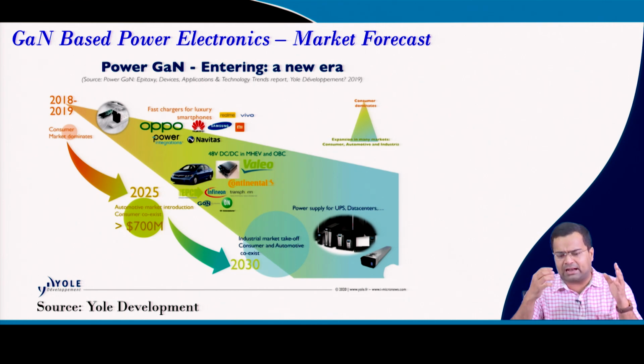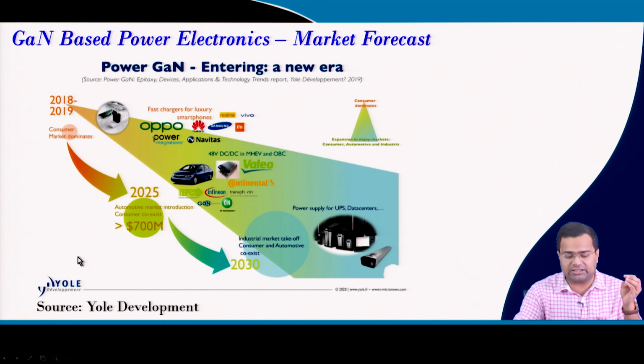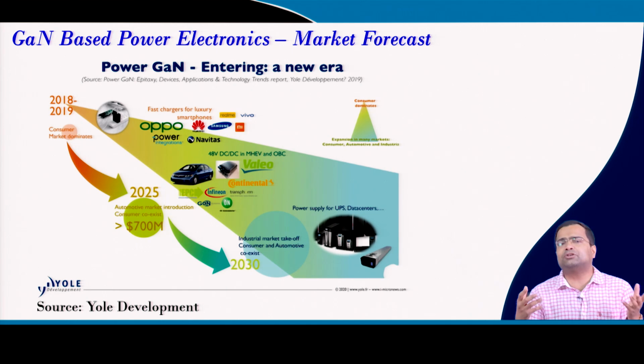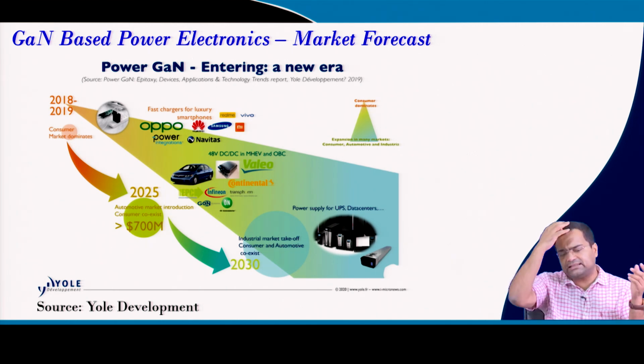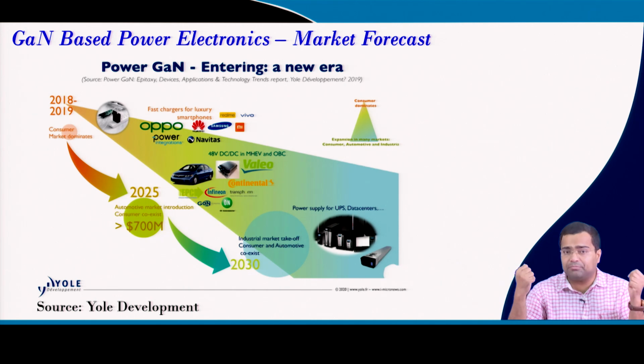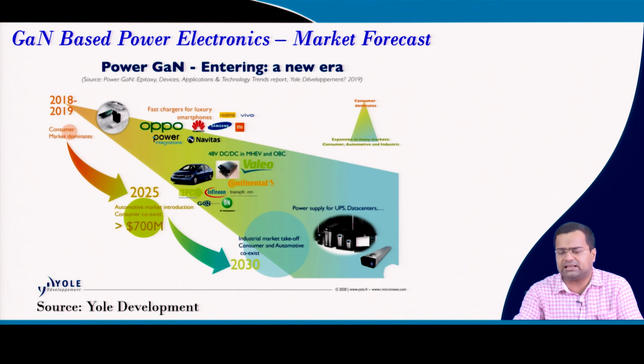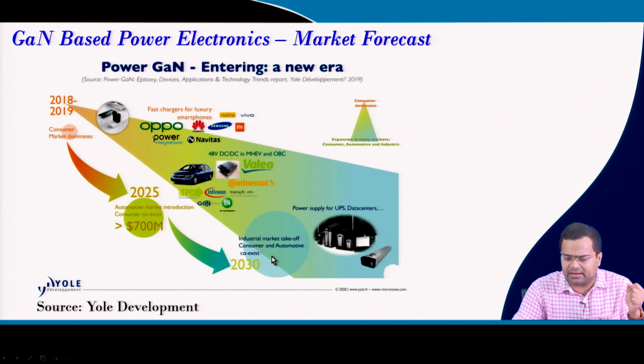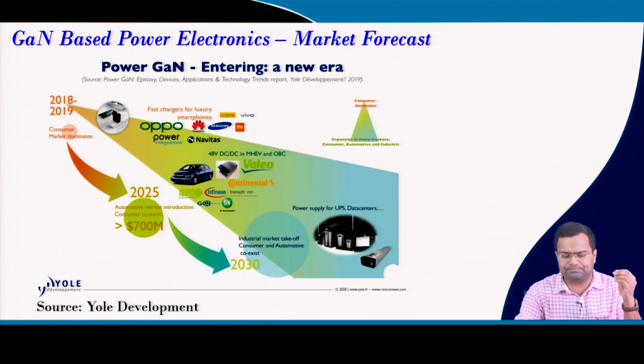If we look at the applications, the projection taken from Yole Développement shows that because of the increasing use of wide bandgap devices like GaN, the business can reach up to $1 billion or more. There are many applications like data centers, as I said, then power supplies for low power applications.